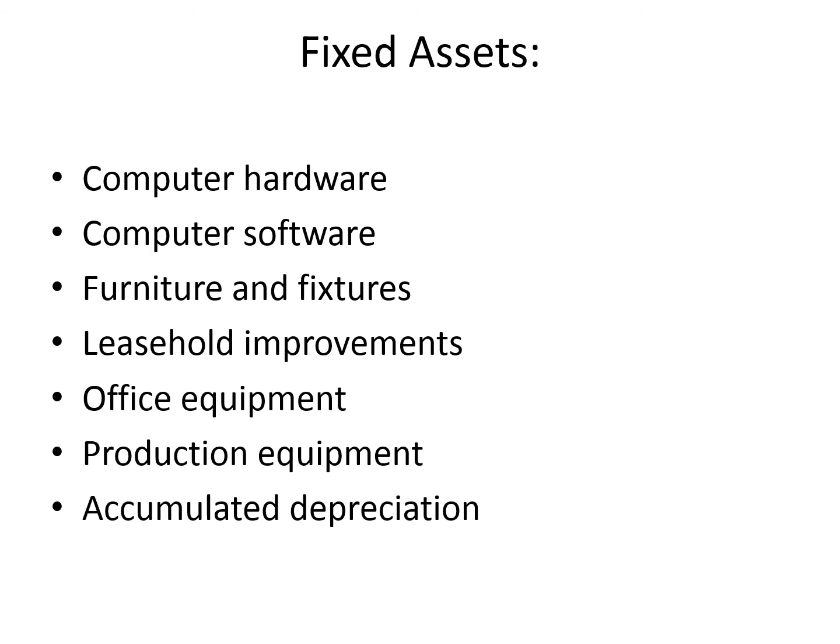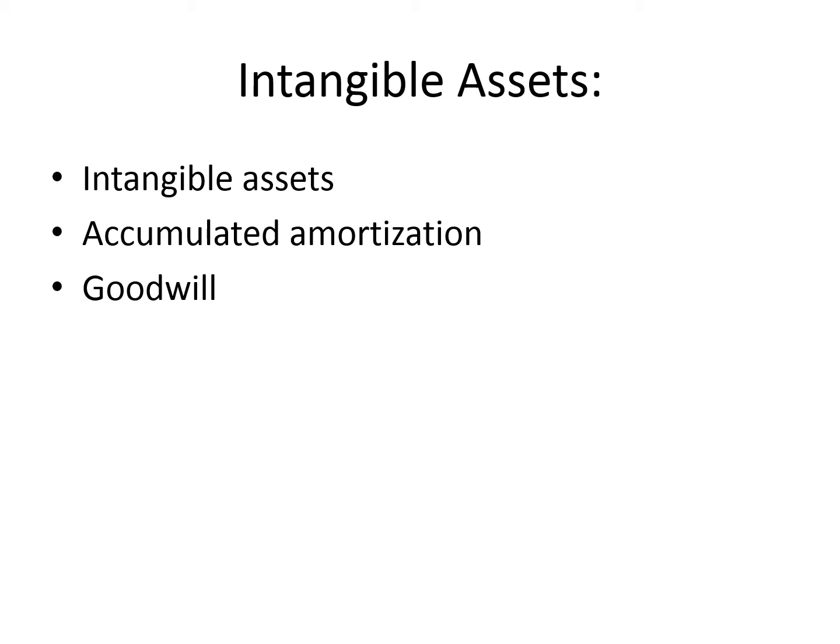Then in fixed assets we have computer hardware or computer software, furniture and fixtures, leasehold improvements, many other office equipment, production equipment, and obviously we have accumulated depreciation, which is a contra asset account. Accumulated depreciation is used to deduct from the cost of the total asset. Then we have intangible assets. These intangible assets will provide you benefit, but cannot be seen or touched. Then we have accumulated amortization and goodwill.